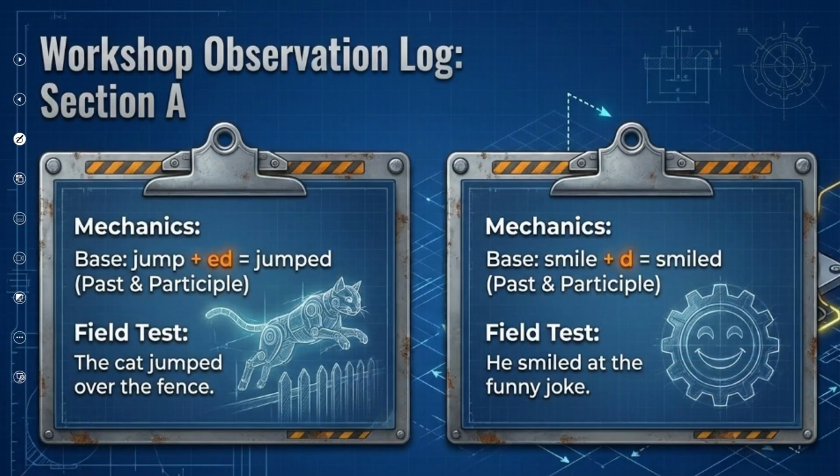Now, let's look at this example. For example, jump is a base word. We add ed to it and it becomes jumped, in the case of either past or past participle. Same, if the base word is smile, we only have to add ed to make it past or past participle.